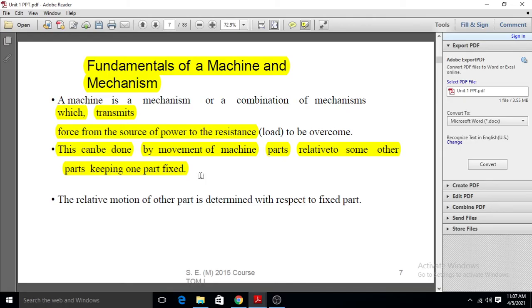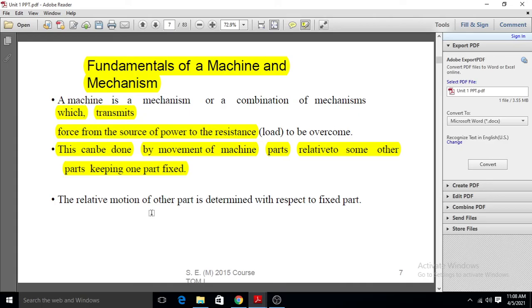So we keep some parts fixed and some movable, and using this technique we transmit force from one part to another. The relative motion of the other parts is determined with respect to the fixed part.